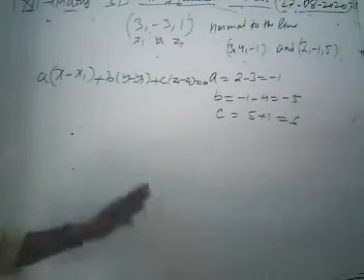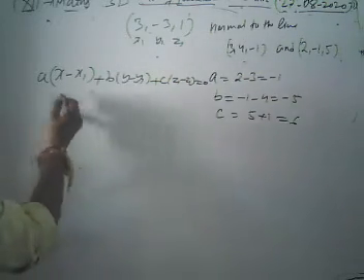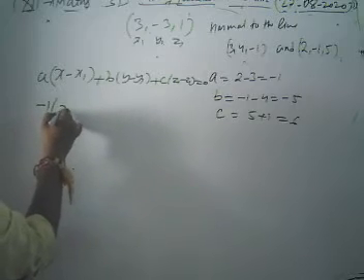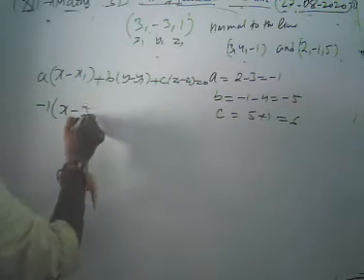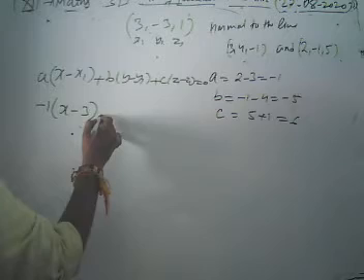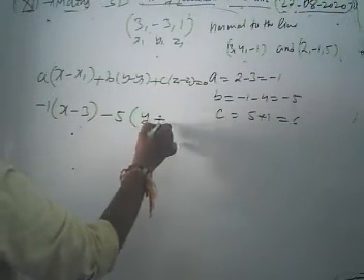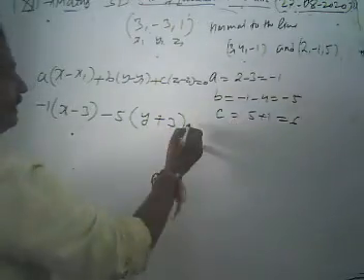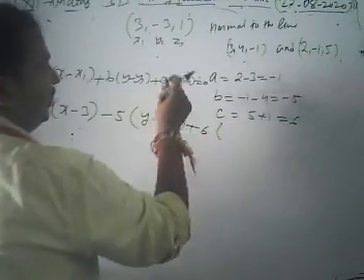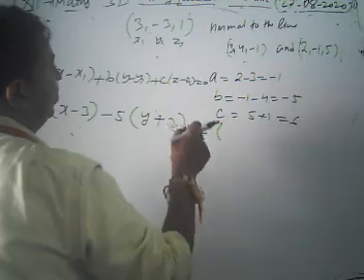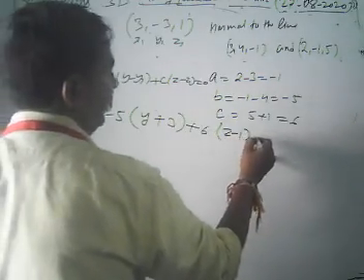Now it's easy to put the values. A is minus 1, x minus 3. B is minus 5, y minus y1, that is y plus 3, plus C is 6, z minus 1, equal to 0.